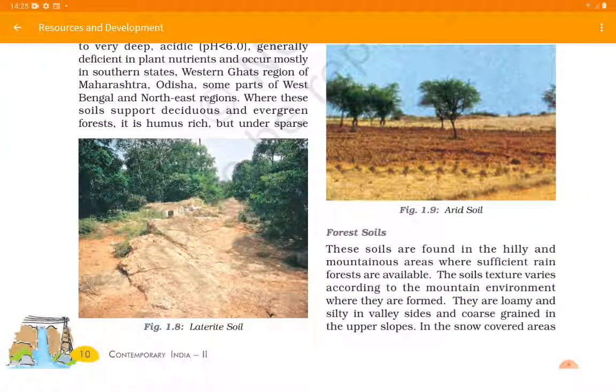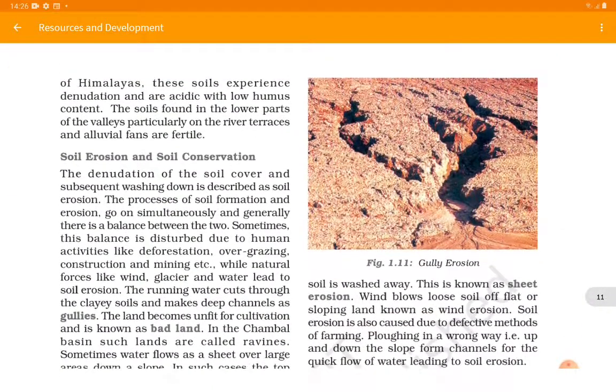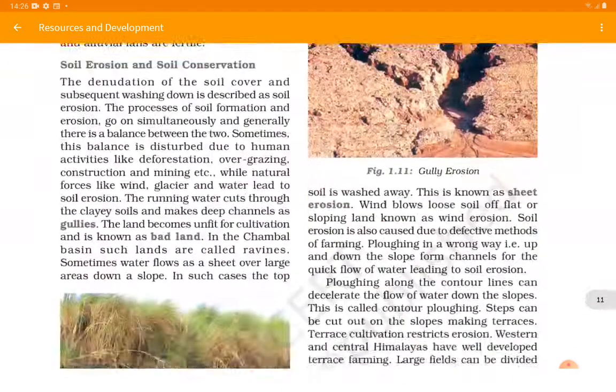The forest or mountainous soils are loamy and silty on the valley side and coarse grained on the upper slope. In snow-covered areas of the Himalayas, these soils experience denudation and are acidic with low humus content. The soil found in the lower part of the valley, particularly on the river terraces and alluvial fans, is fertile. So this is a short summary of the forest soil.